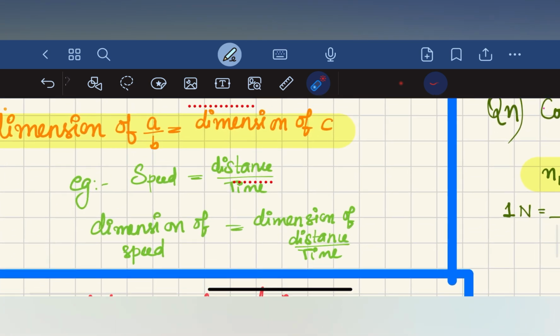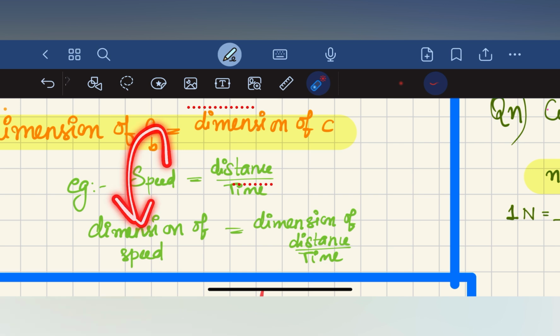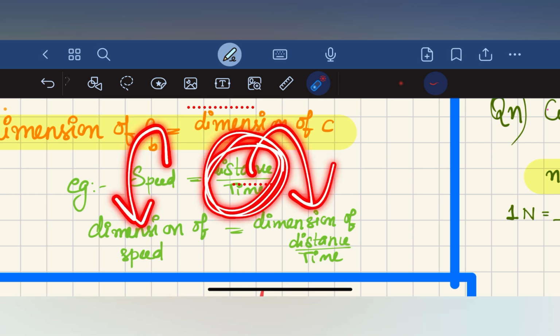And here, speed equals distance divided by time, so the dimension of speed equals the dimension of distance divided by time.